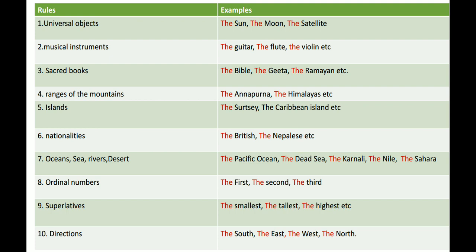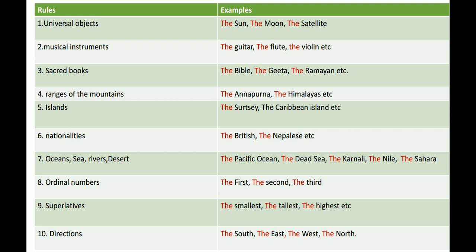Before ranges of mountains, we have to use the. For example, the Annapurna range, the Himalayas. But make sure we use no article before the name of a single mountain. We do not use an article before the name of mountains, but before the ranges of mountains, we use the article the. Number 5, islands. Before islands like the Caribbean, we use the. Before nationalities like the British, the Nepalese, we use the.